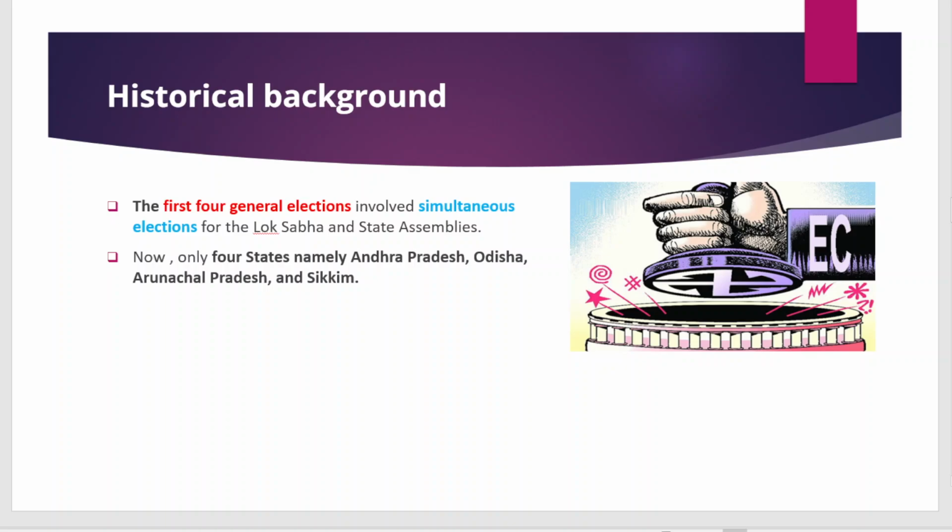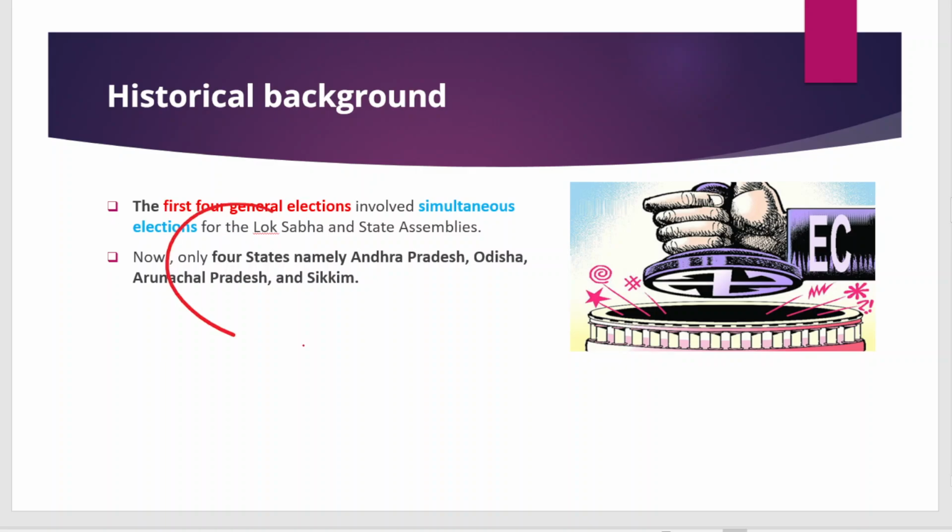But you know that after 1969, regional parties came to power, along with emergency provisions being implemented, also presidential rule, and there was prior dissolution of the state legislative assemblies. So this led to the breakdown of simultaneous elections.